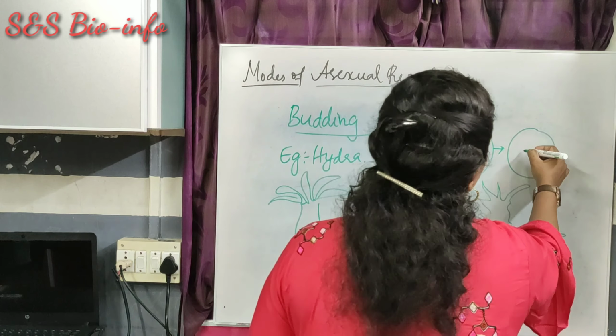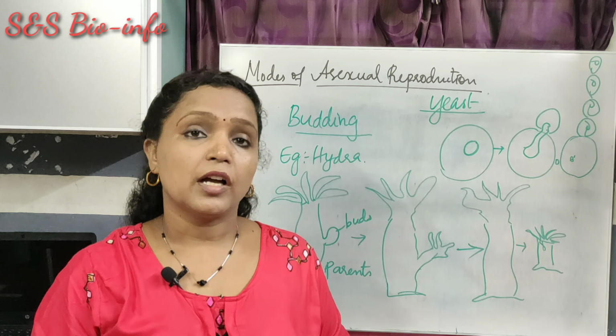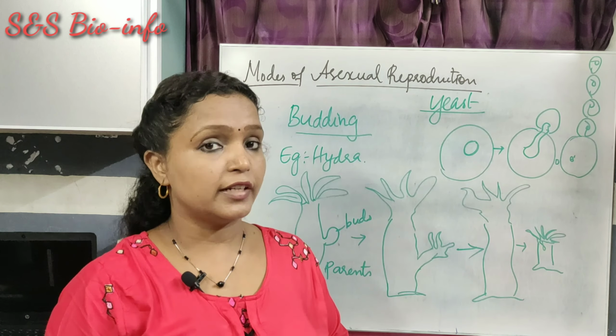Then again it forms the next one, like a chain of buds. This is chain budding that is observed in the yeast. That's why yeast is used for fermentation of sugar, and also it is used to make dough very soft and to make bread. And the yeast multiplies within a particular period of time, thousands and thousands, by the chain budding process.